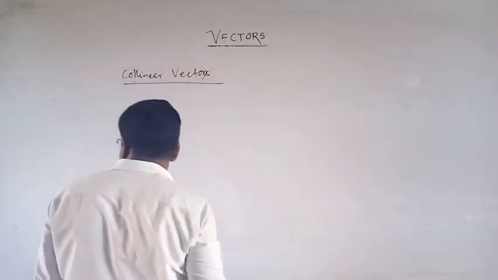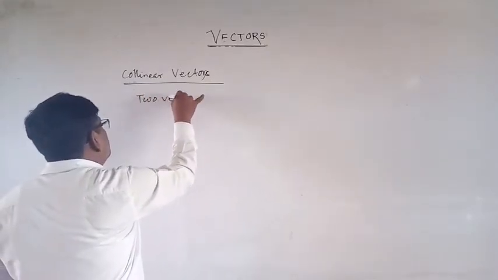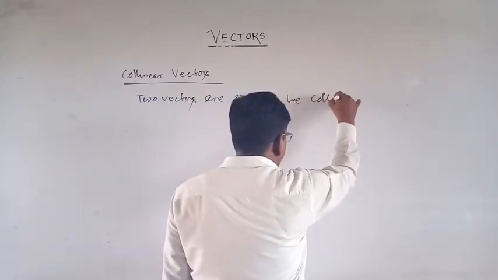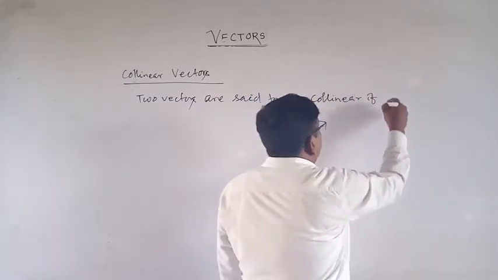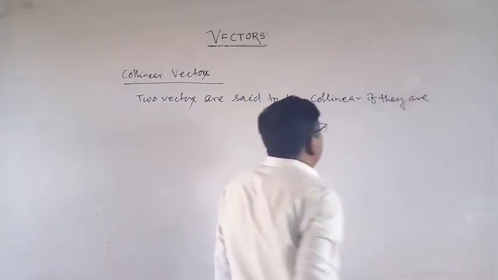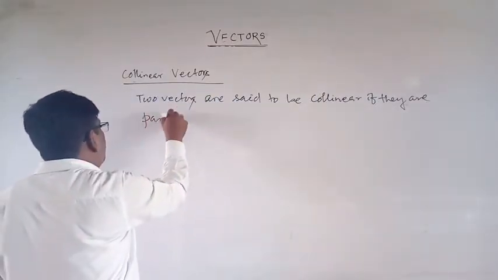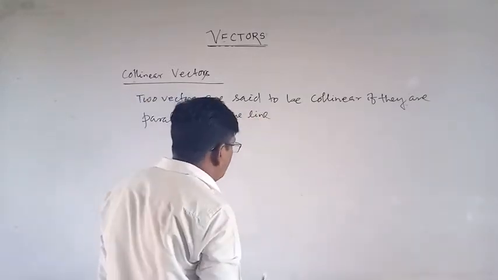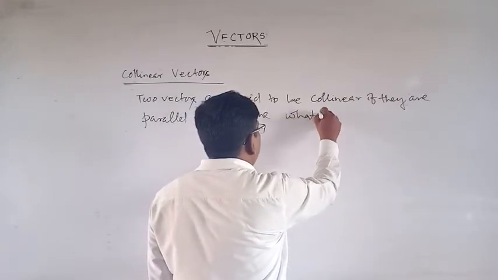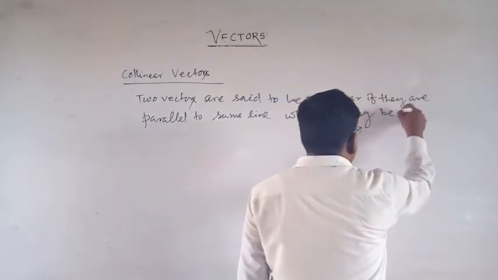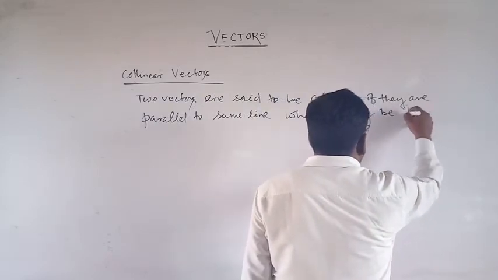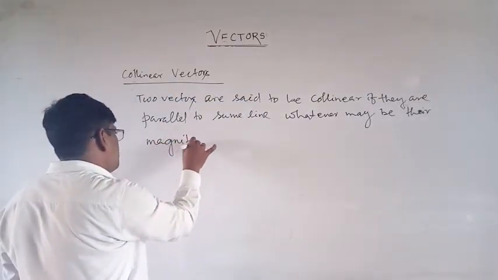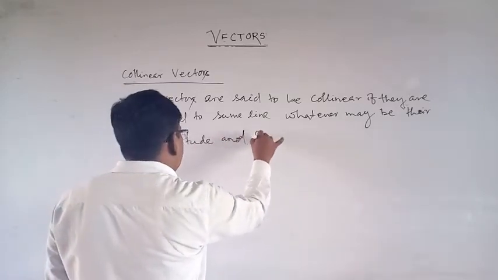Two vectors are said to be collinear if they are parallel to the same line, whatever may be their magnitude and direction.